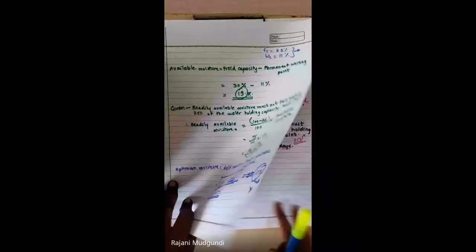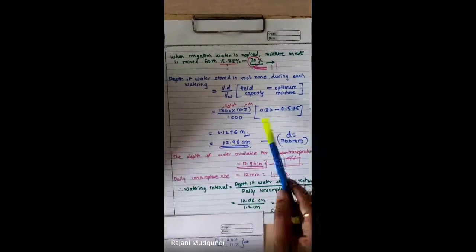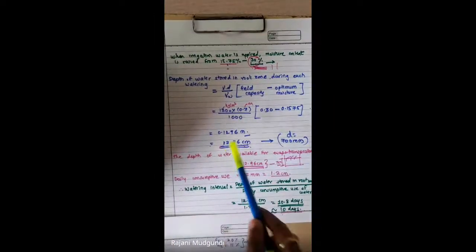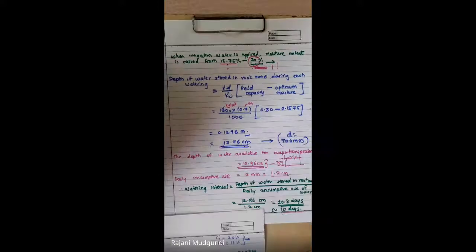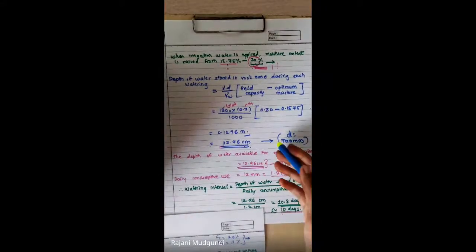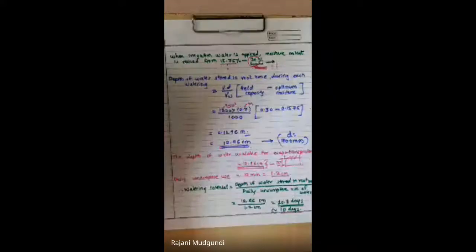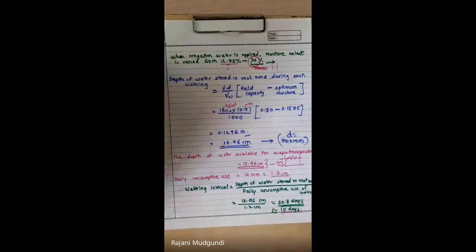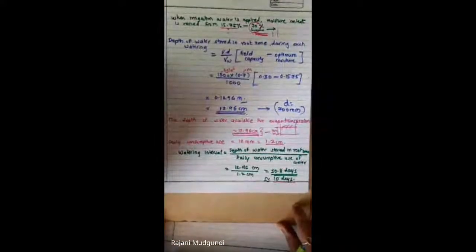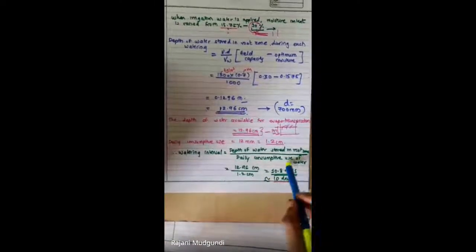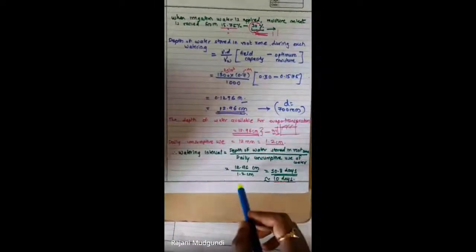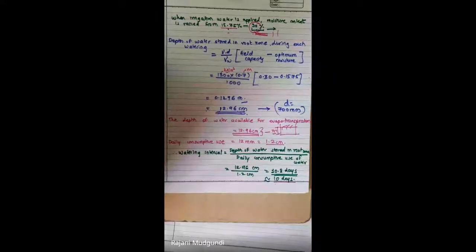So all those things we have worked out, and at the end by using the depth of water stored in the root zone, you have worked out the depth of water as 12.96 centimeter. You have divided it by daily consumptive use to get the watering interval or frequency of irrigation as about 10 days. Remember, you have to round it off always to a lower side, right?